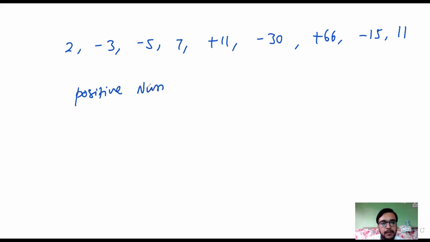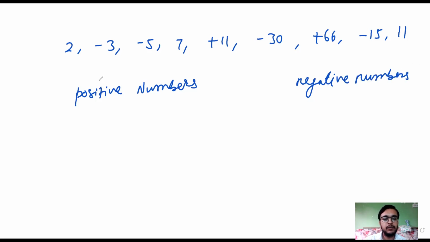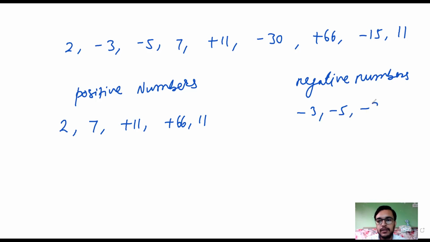Positive numbers, and here negative numbers. Now what are positive numbers? 2, 7, +11, +66, and 11. And what are negative numbers? -3, -5, -30, -15.